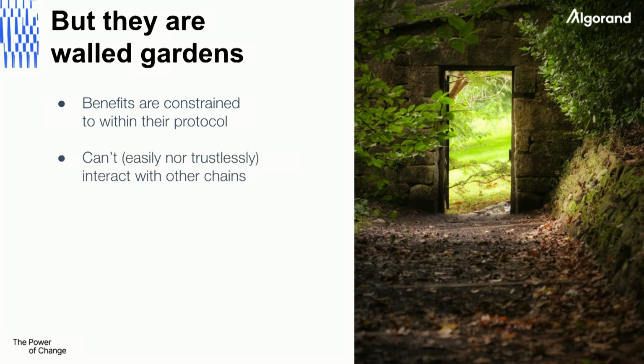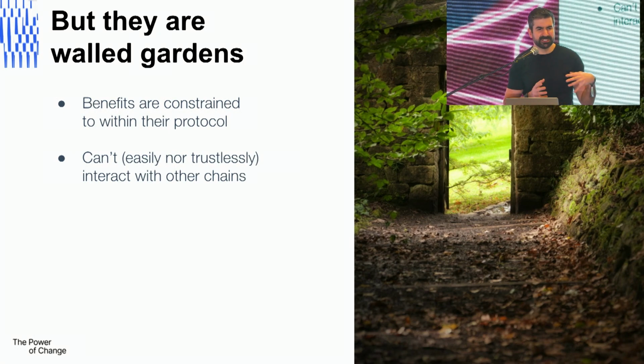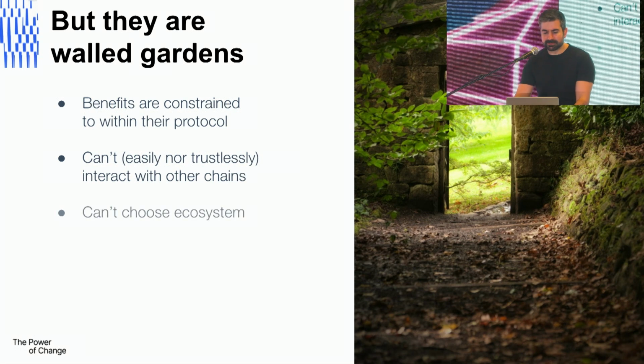And the other thing is you can't, well, at least not easily nor trustlessly, interact with other chains. So for example, we can't just swap ETH and Algo, the native ones, easily. Or if you have USDT, for example, both on Algorand and Ethereum, it's not that easy to just swap them. The other problem is that you can't really choose your ecosystem. So for example, if you have your favorite ERC20, you can't just go away and play with it on another chain. Well, again, at least not that easily. And same thing for other nice tokens that you have everywhere.